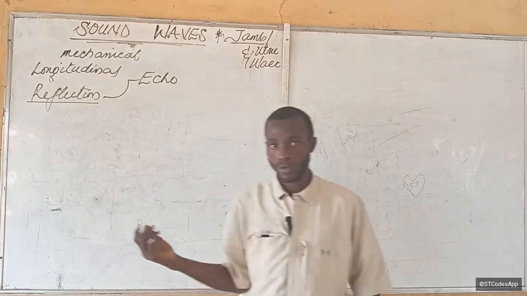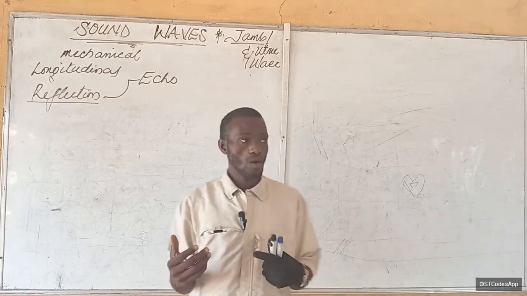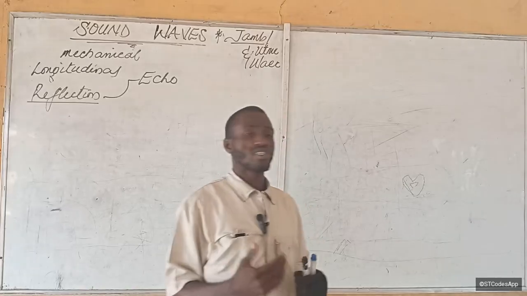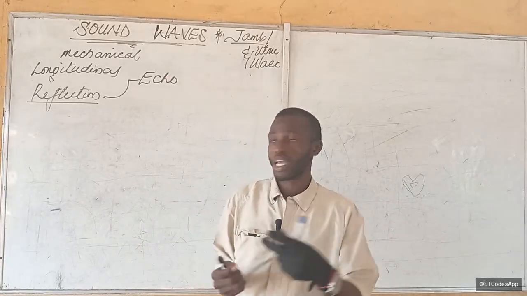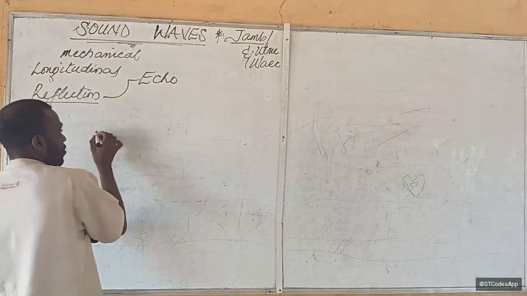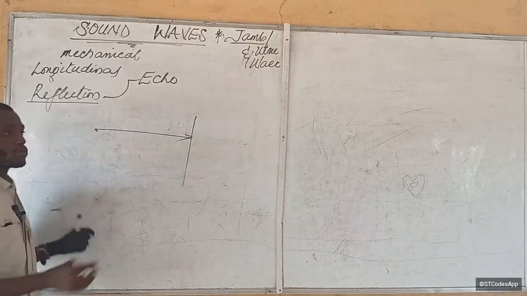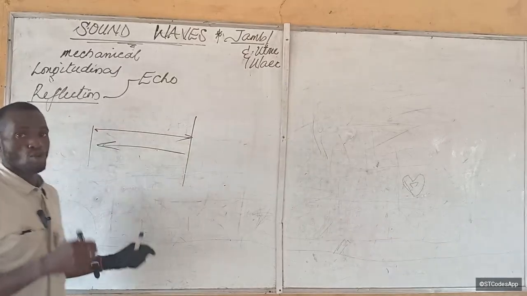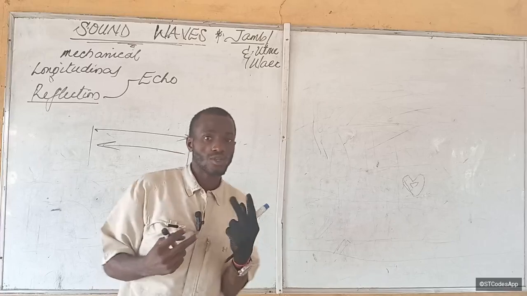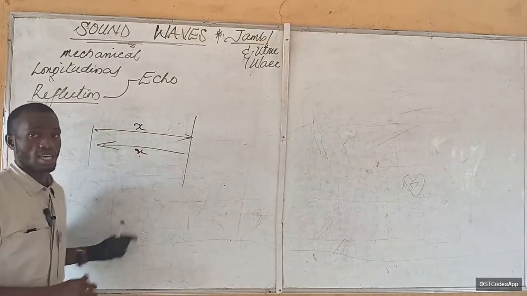One of the uses of echo is the calculation of the velocity of sound. This velocity of sound can be calculated when sound is first sent to a particular obstacle, then the obstacle returns the sound, making the sound travel in two directions. It travels the first distance x, then the second distance x.